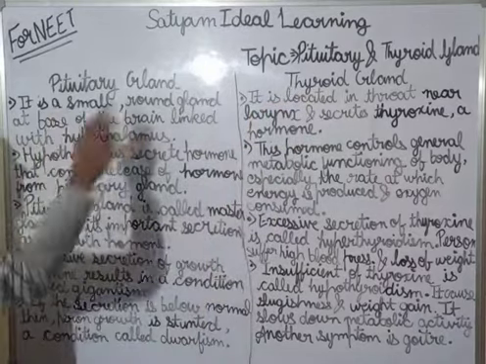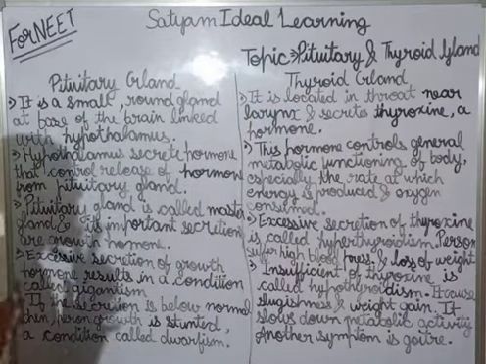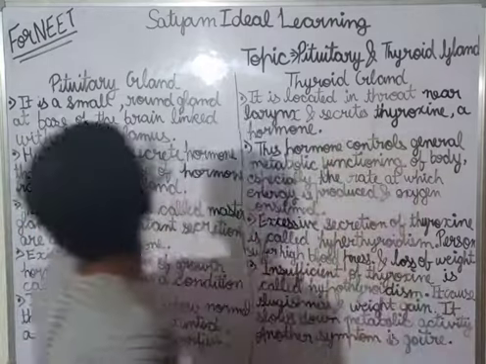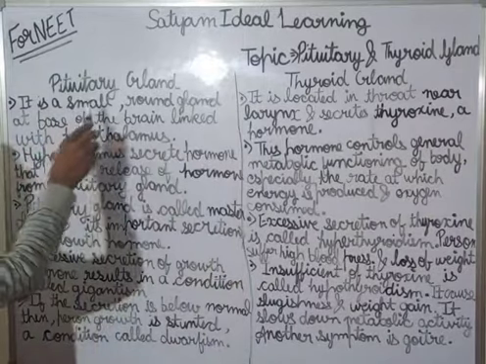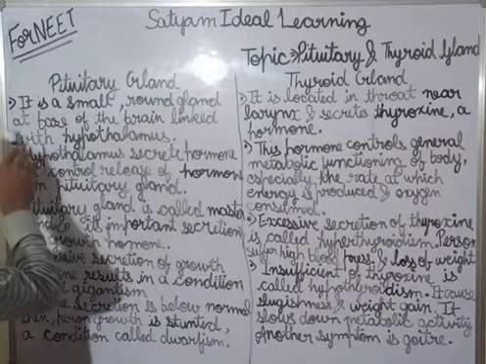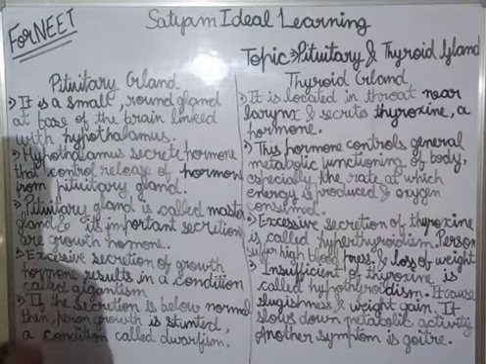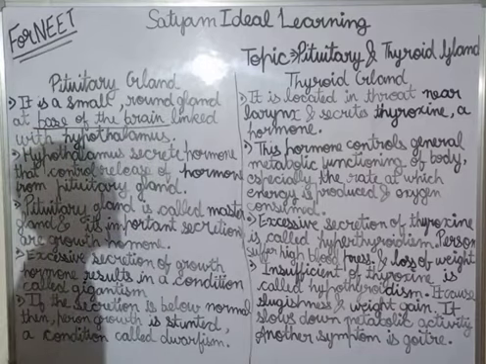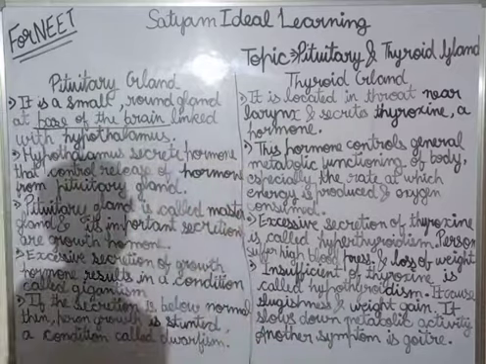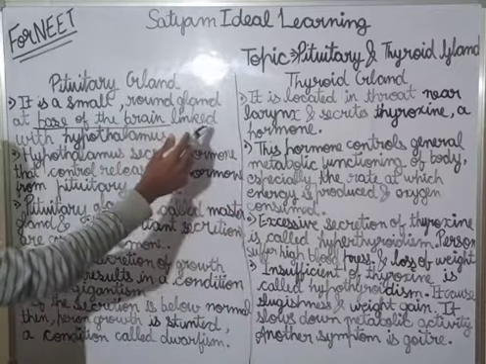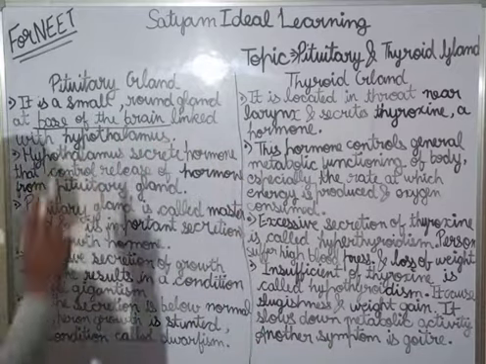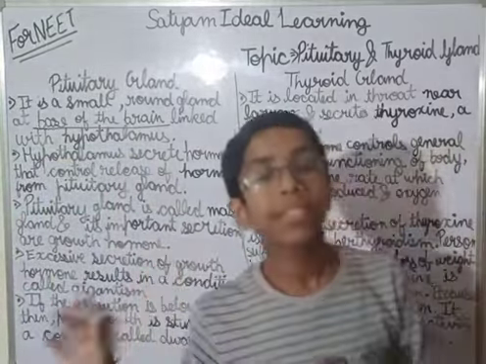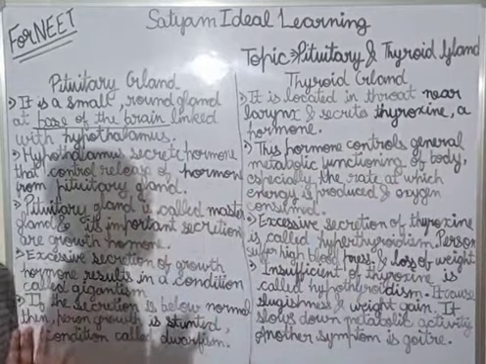First, where is the pituitary gland located and what is its shape? It is a small, round gland at the base of the brain. It is linked with the hypothalamus. Now, what is the hypothalamus?